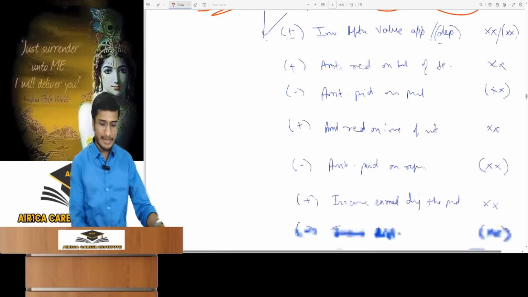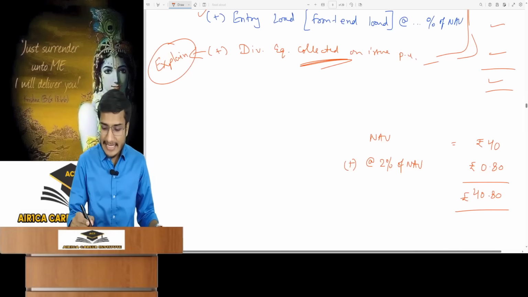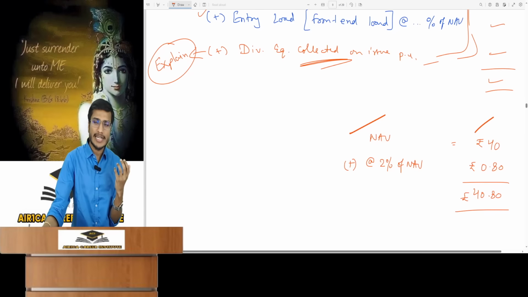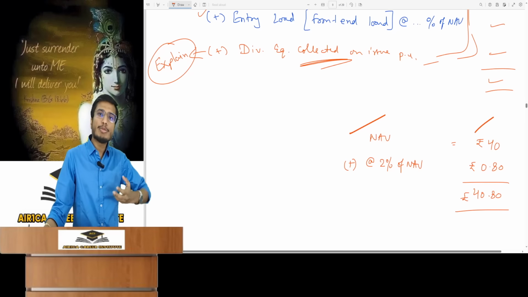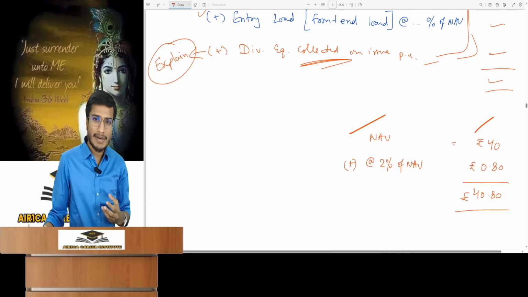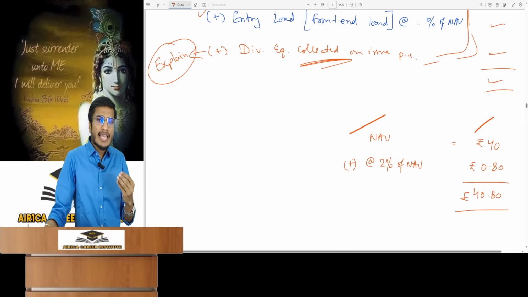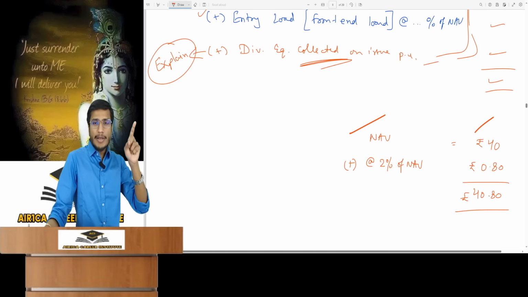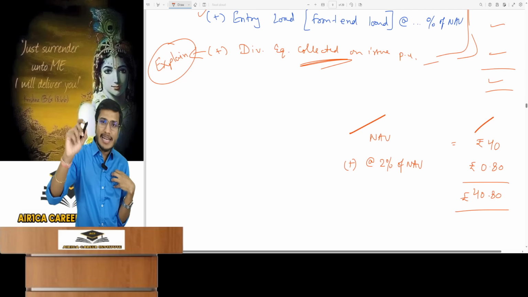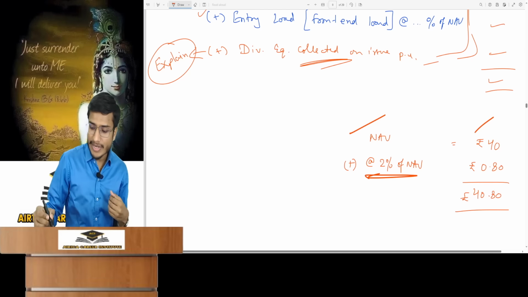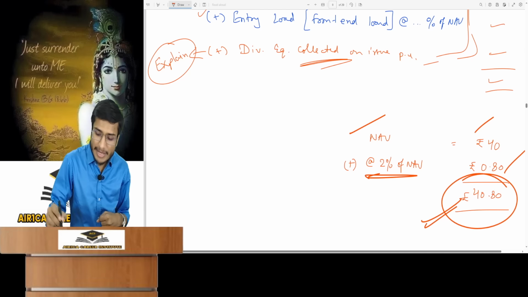For example, understand this. I am issuing new units today and therefore today's net asset value is 40, and because of this I should be collecting 40 rupees from each person for one unit. However, mutual fund professionals are sometimes bad and these individuals can be very greedy indeed. They said that we will not issue units at NAV. If you want to enter our mutual fund, you will have to take an entry. To enter, you will pay 2% extra on the NAV. This is called an entry or front end load and added to get your issue price.